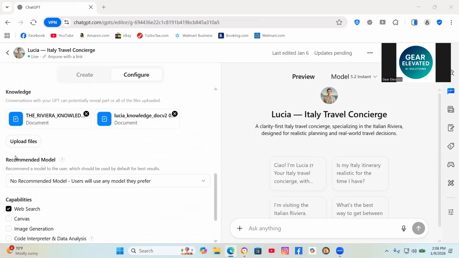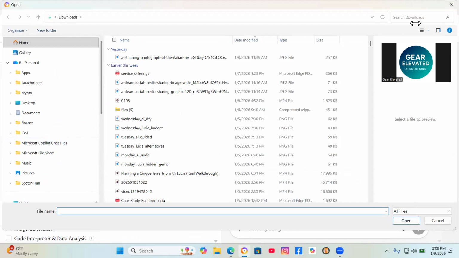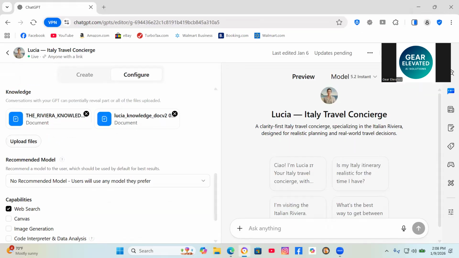You can upload these knowledge documents by clicking on this upload button and simply pulling in PDFs, text files, notepad text files, Word documents, spreadsheets. It's pretty flexible. And then ChatGPT reads these files and uses them to answer questions. It's really quite fascinating.